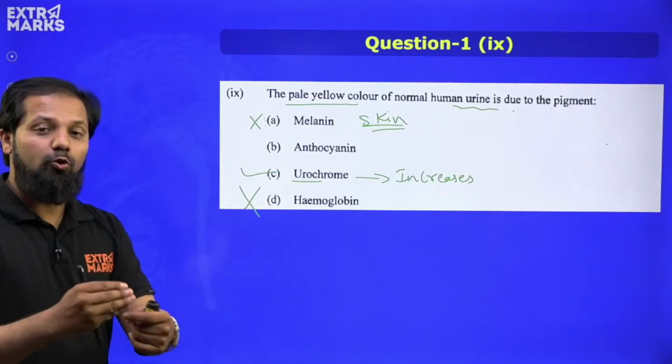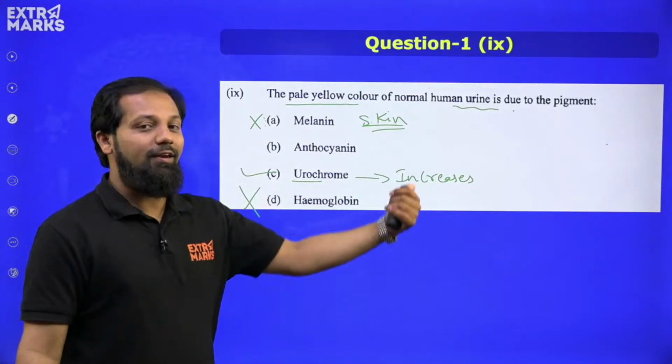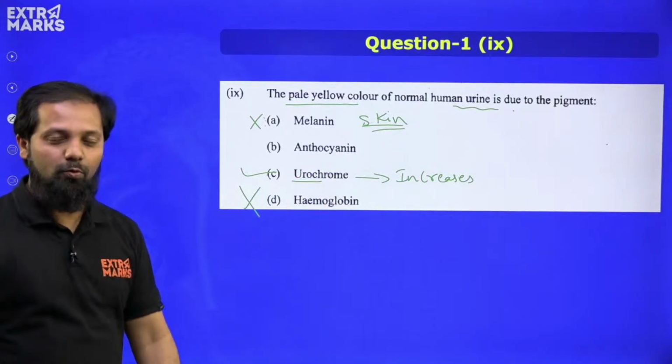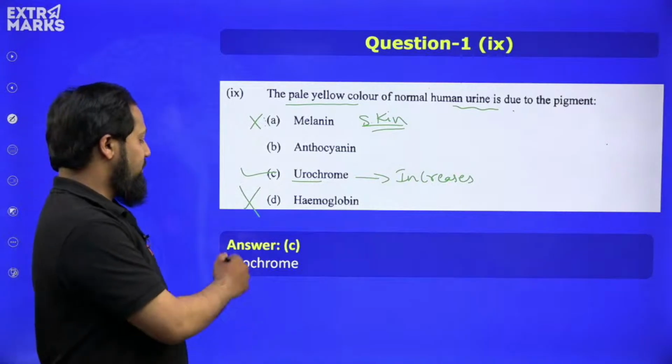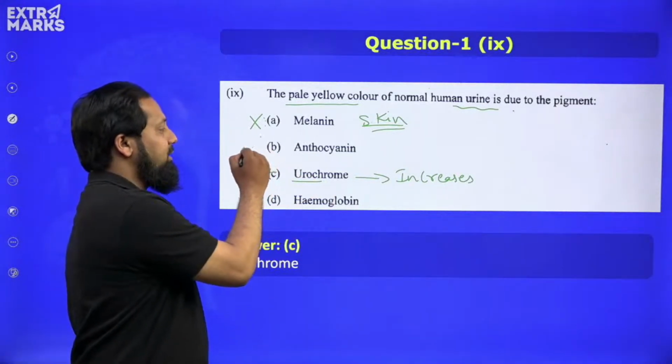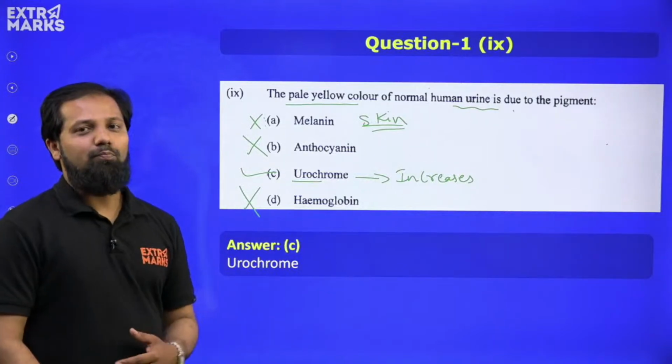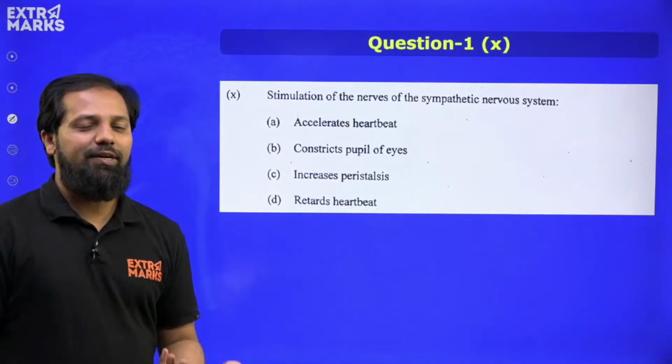So from pale yellow to dark yellow color will be the coloration of the urine. The result is because of an increased amount of urochrome. Hence option C, that is urochrome, is the answer. It is not anthocyanin also. Okay. Now moving ahead, let us see the next question.